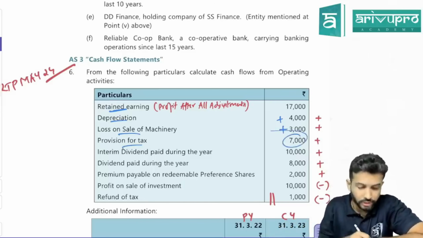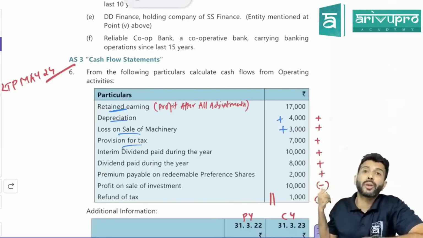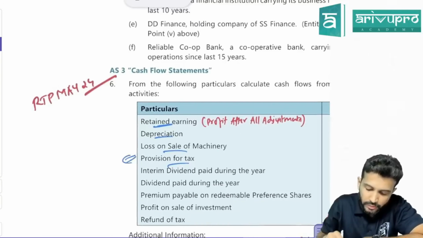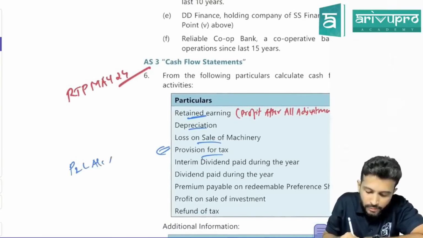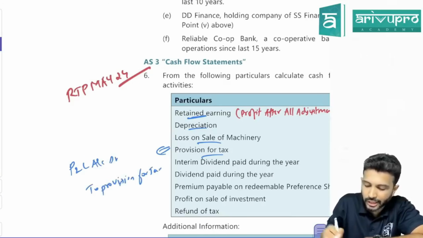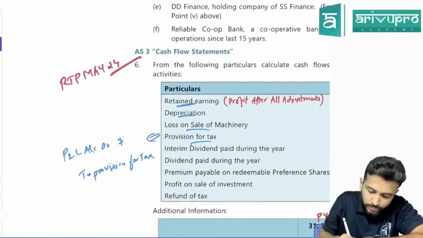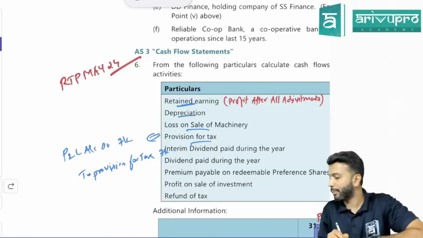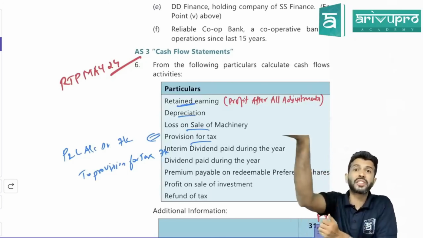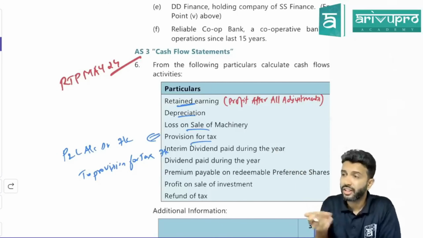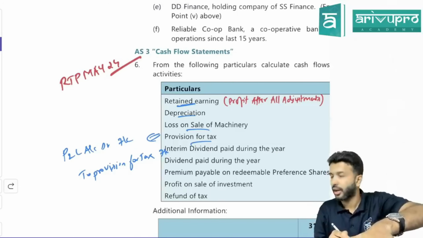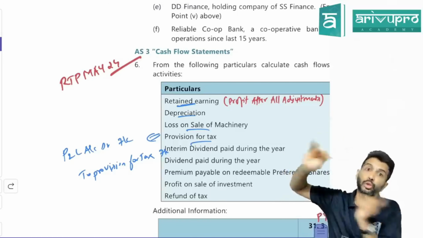Next, provision for tax. So tax, nothing, no. Sir, tax paid, you have to show it as a separate category at the end. So when you make provision for tax, what is the journal entry? The journal entry for any provision is P&L account debit to the respective provision. Here it will be provision for tax. How much have you made? 7,000. Correct? Sir, if you have debited P&L, will the P&L balance increase or reduce? Visualize. P&L, you will show in your reserves and surplus. That means it has a credit balance. So due to this provision, since you have debited P&L, the P&L balance has reduced. Hence what do we need to do? Add back.